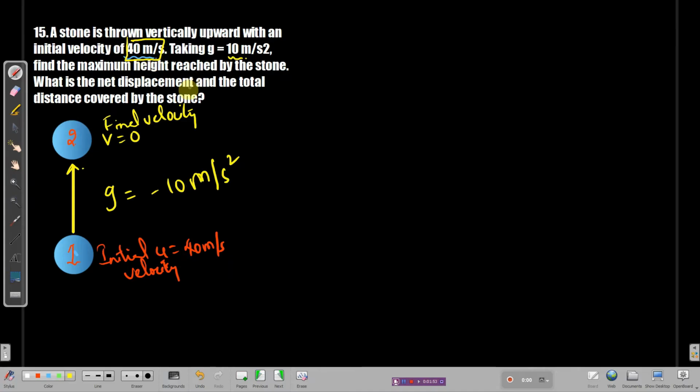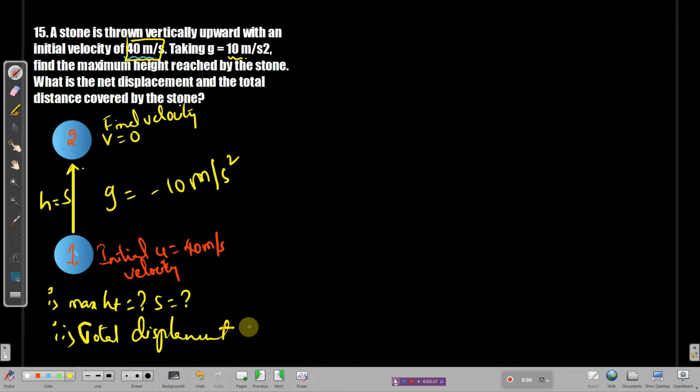We need to find the maximum height reached by the stone, the net displacement and the total distance covered. So we have three questions over here. Max height, right? This is the maximum height. You can take it as s is equal to question mark. And second, he asks what is the total displacement if the ball climbs up and comes back? Total displacement till it returns to the ground. And the third bit is he asks you to find the total distance.